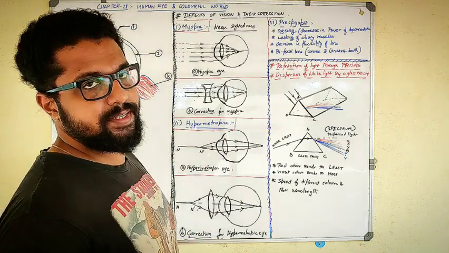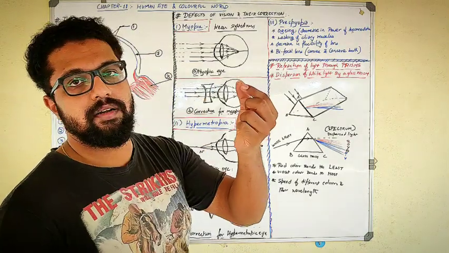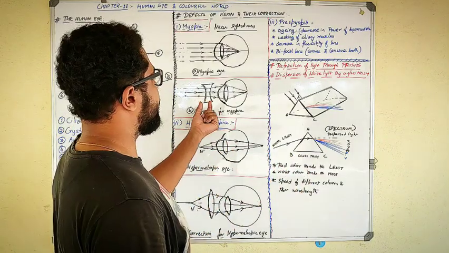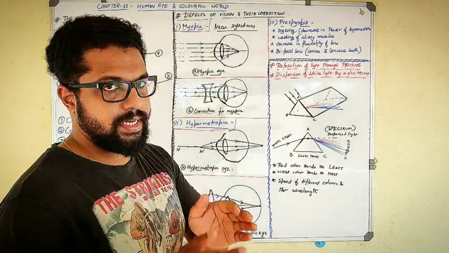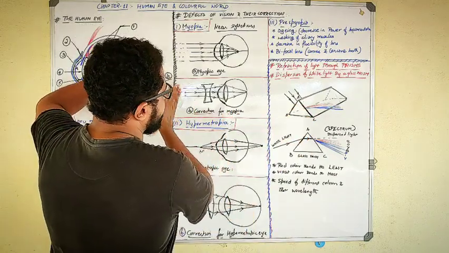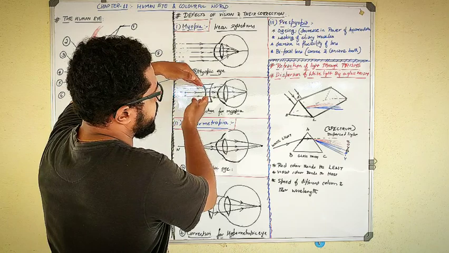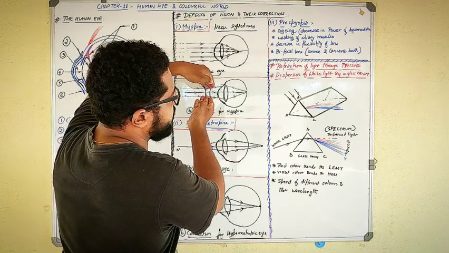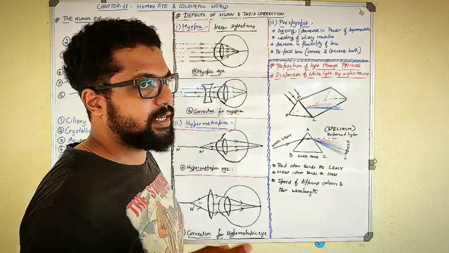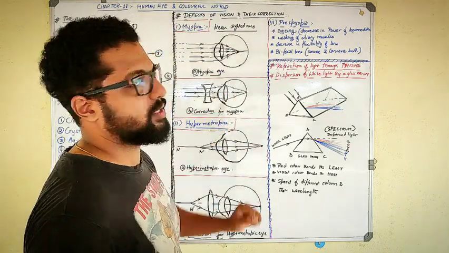The correction is very simple. I will take a concave lens and place it in front of his eyes. You know what a concave lens does? It diverges the light rays. So the light rays come from far and fall on the concave lens. The light rays will be diverged. After diverging, they fall on the convex lens present inside our eyes. Then it converges itself.